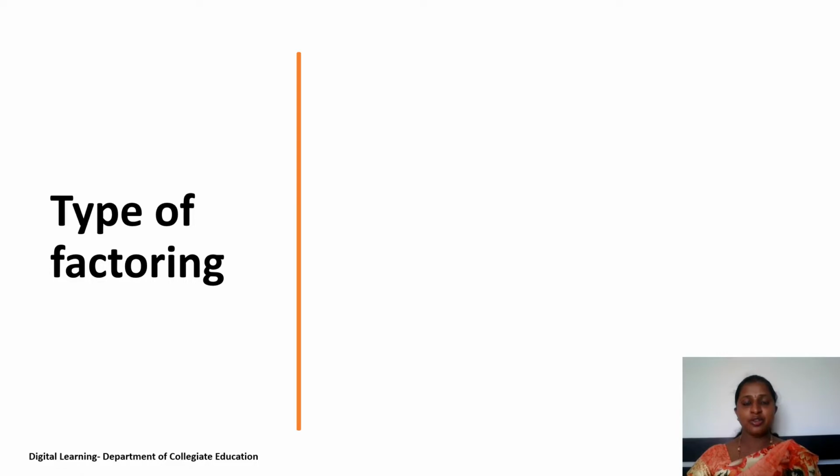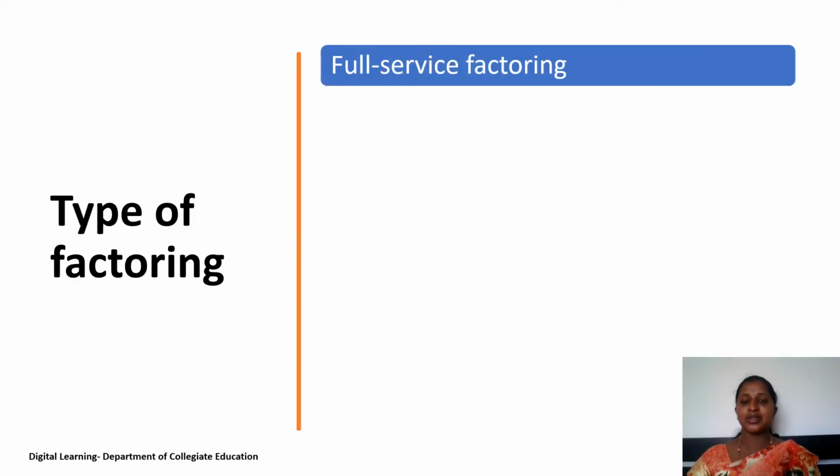Let's see the types of factoring. The first type of factoring is full service factoring. As the name suggests, full service means they provide all kinds of services to the client. Here, services like providing finance, administering the sales ledger, and taking the credit risk, and also providing consultancy services to the client.